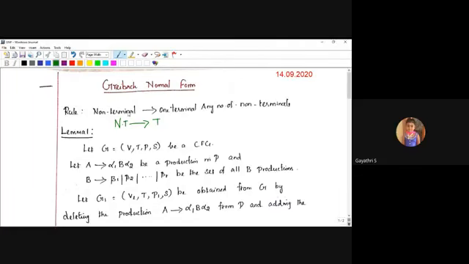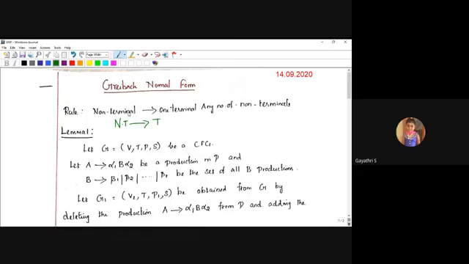Greibach normal form also has some lemmas. We call it a lemma, not a rule. There are two lemmas available in Greibach normal form. A lemma is a short form of a theorem: the theorem in a brief form is a lemma. The rule followed in Greibach normal form is that a non-terminal produces one terminal, starting with one terminal and followed by any number of non-terminals. And one more rule: a non-terminal produces a single terminal.